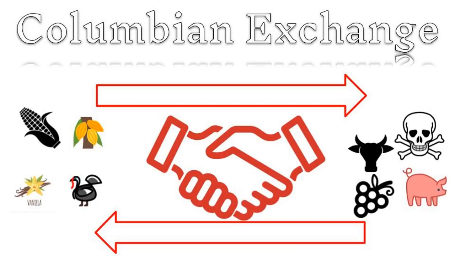Europeans brought domestic animals such as horses. In addition, they brought diseases such as smallpox to the Americas. Native Americans had no resistance to these diseases, and as a result, the diseases killed about 20 million Native Americans. The links among the continents created by the Columbian exchange resulted in new international trade patterns.